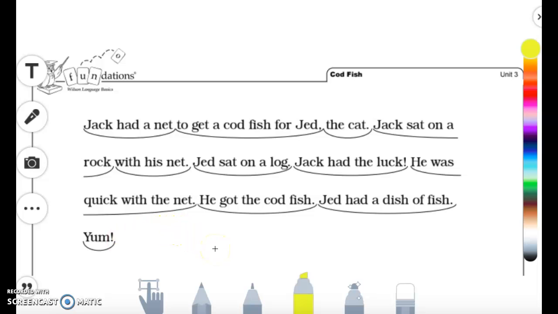Awesome work, you guys. Okay, so I am actually going to have you do just like I said. You're going to be telling me the characters, the setting that you think where this story took place, and then what happened first, next, then, and last. And I would also love to hear you reading the story for the first time, so I'm going to have you record yourself reading our story, The Codfish. I cannot wait to hear and see what you do.